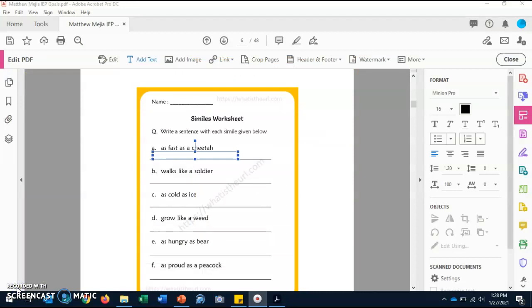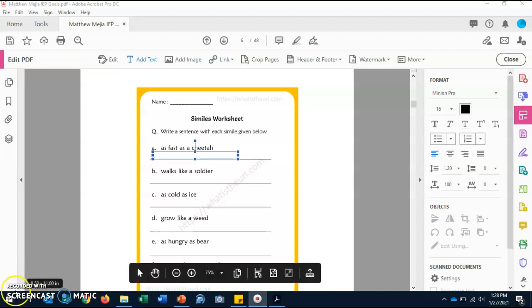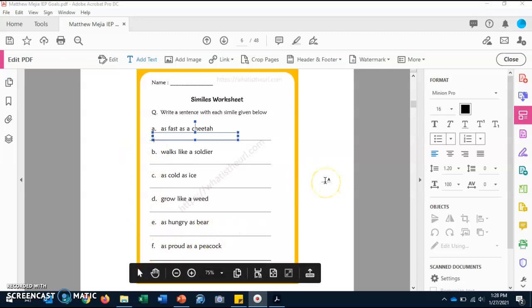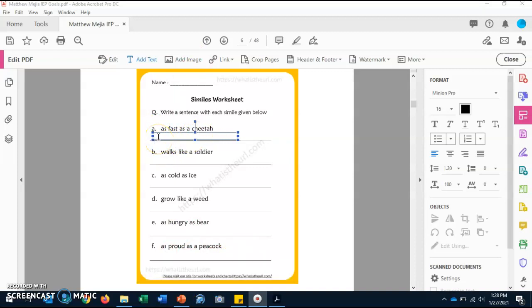For this worksheet, Matthew, we are going to write our own similes. I will do letter A with you as an example, and you will do letters B, C, D, E, and F on your own. This is the same thing as the chart we were looking at. They give you the simile, but it's not a complete simile sentence. You still have to write the other thing that you're comparing this to. So it says, as fast as a cheetah. What is as fast as a cheetah?